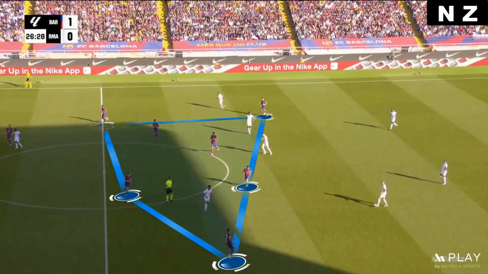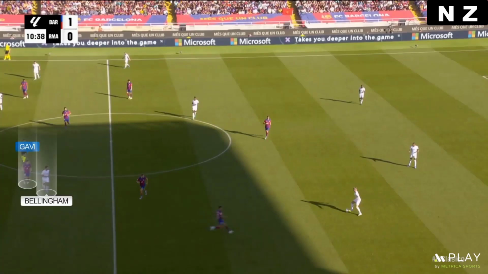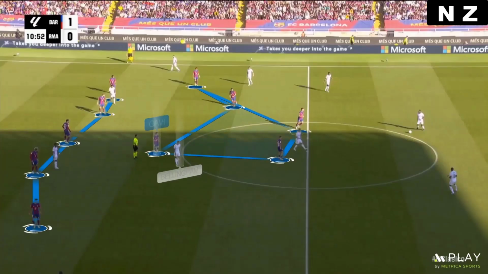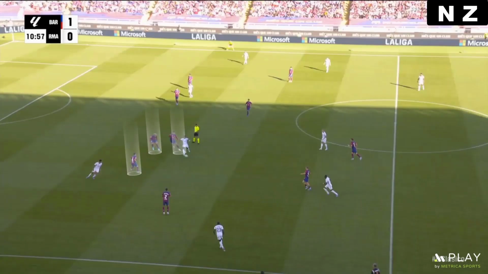Barcelona dropped back organized and Carvajal moved as a right back, while Valverde was playing as a right winger. In the midfield, Bellingham was covered by Xavi and he couldn't touch the ball many times because Xavi was also helped by the center-backs and they tried to cover the passing lines to him.